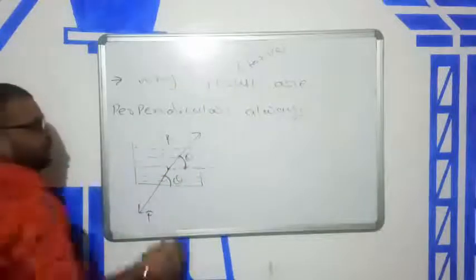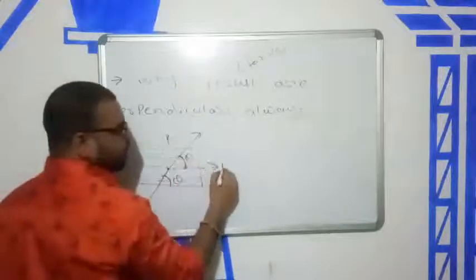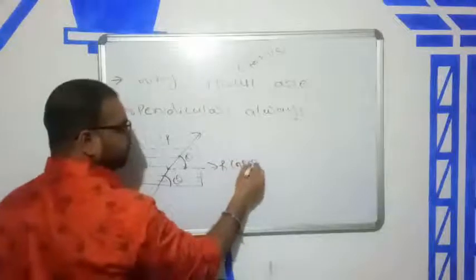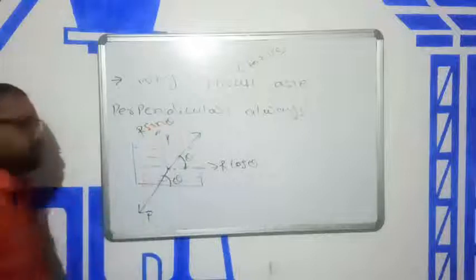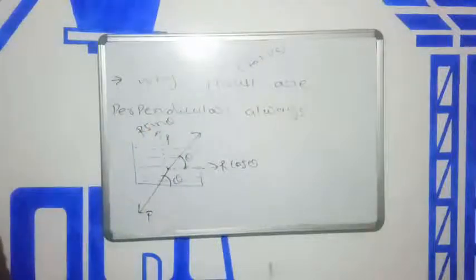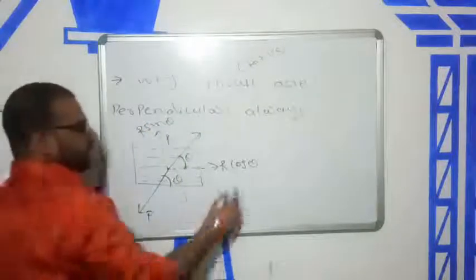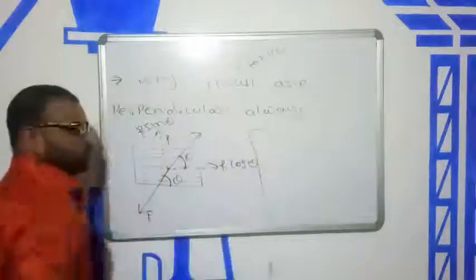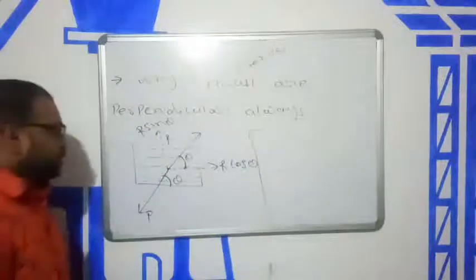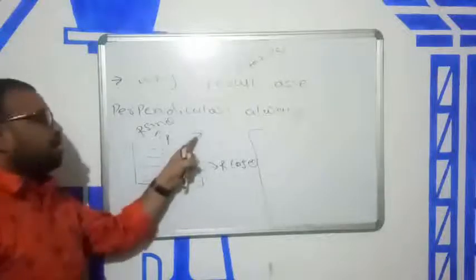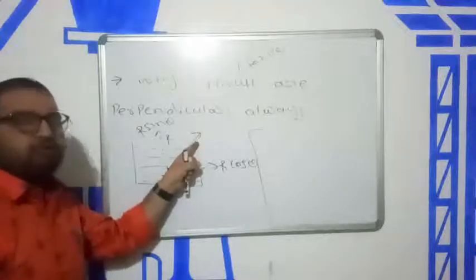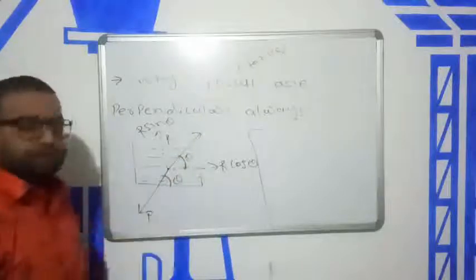Now resolve into components. The horizontal component is called R cos theta and this is called R sin theta. Again I repeat, this force acts on the surface, and this force acts on the water.